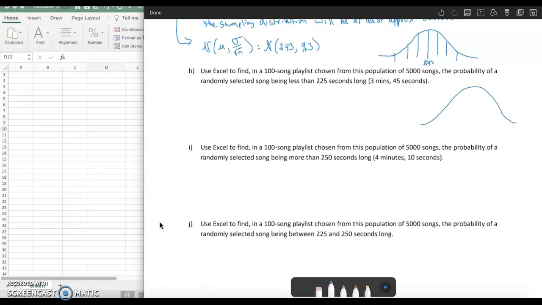We're in this normal distribution with mean 243, and we are somewhere down here at 225 seconds, and we want to know the probability that a randomly chosen song out of these 100 would be less than that in length. So we want to find that area under the curve, or that probability.